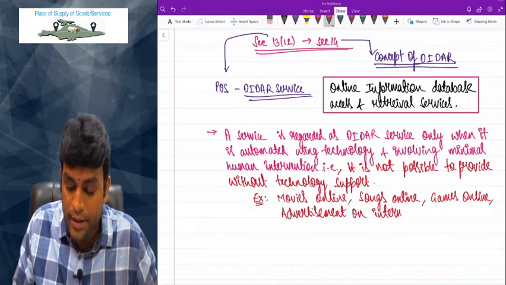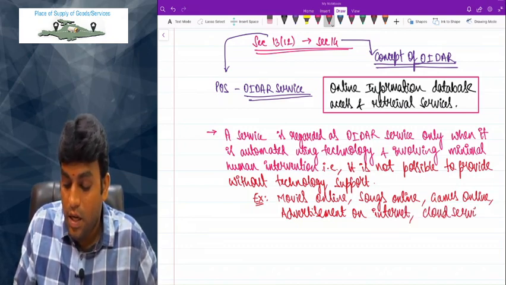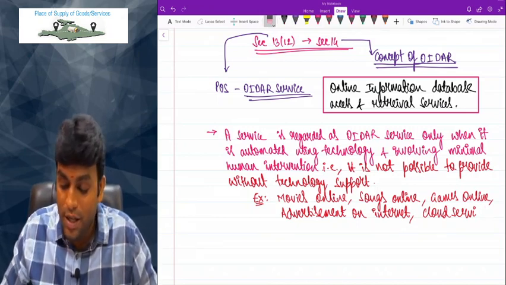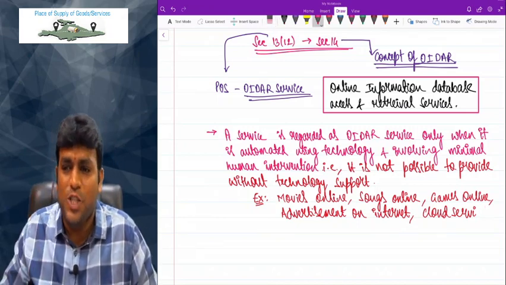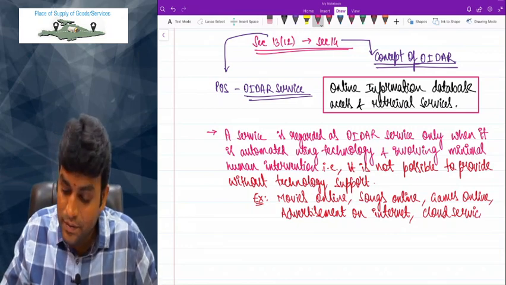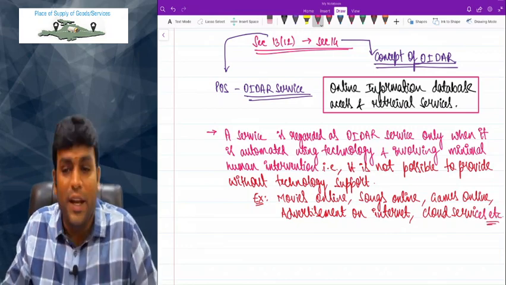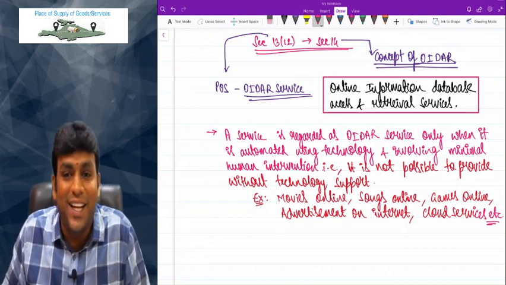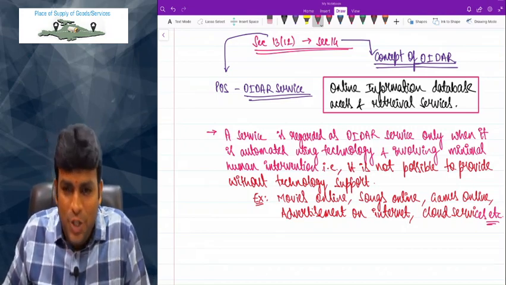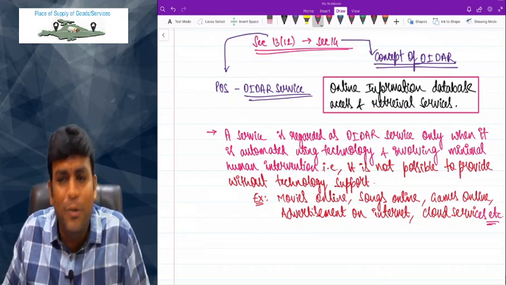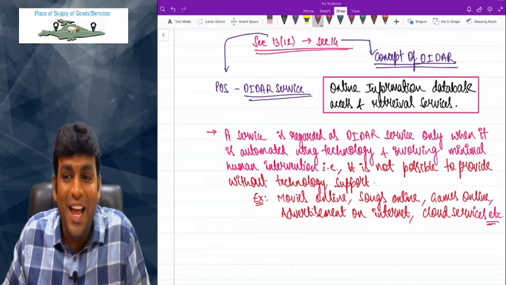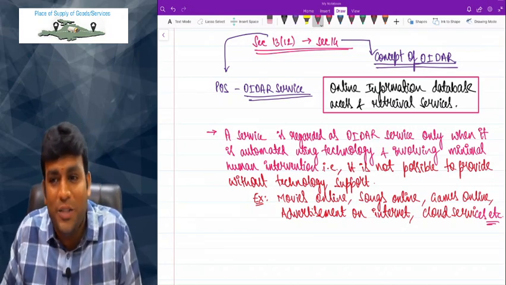Advertisement on internet or any other cloud services. Cloud services is something like online data storage. Correct, right? Nowadays, entire data is stored in the cloud. In your case also, when I'm giving you the lectures, I'm giving you through a Google Drive link. On Google Drive, I store the content and that content you are able to access and watch those videos. Correct or not? And it is not possible to provide without technology.